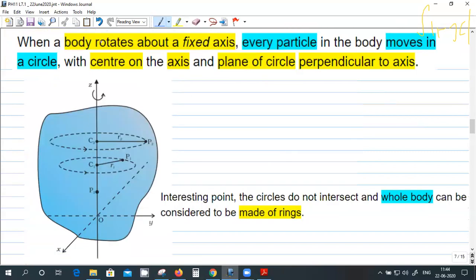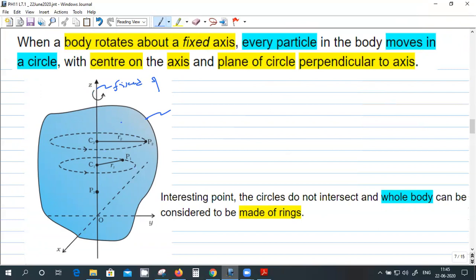So when a body rotates about a fixed axis, every particle in the body moves in a circle. This is a general three-dimensional body, and this is the fixed axis. The axis is not moving in space.